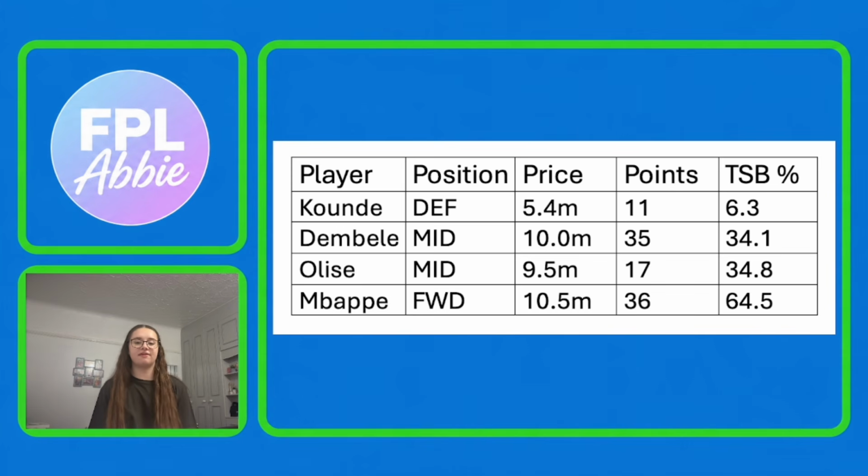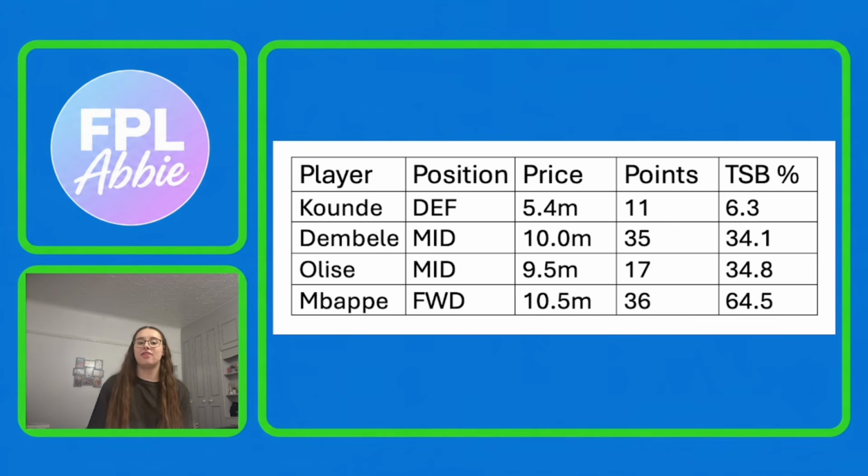With these two midfielders, there are definitely good reasons for picking either of them. Dembele is the option if you're looking for the player that's in better form recently, as he's just got a hat-trick, and it basically looks like since he got that first tournament goal for France that he now just can't stop scoring. Elise has got a more proven history of doing well with France. If you'd rather target that and you also need to save the 0.5 million, then he'd be the option to go for.